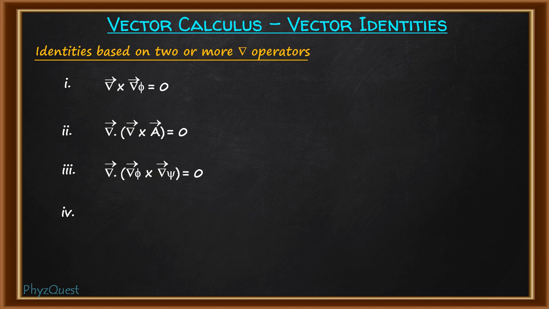Then comes del cross del cross A, the curl of curl of a vector field. Let's think about it carefully. Curl is rotation, so curl of curl is rotation of rotation.